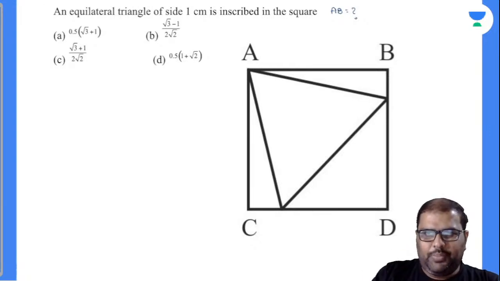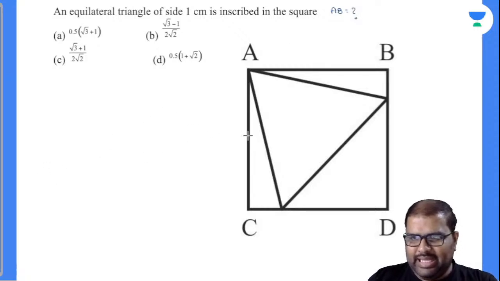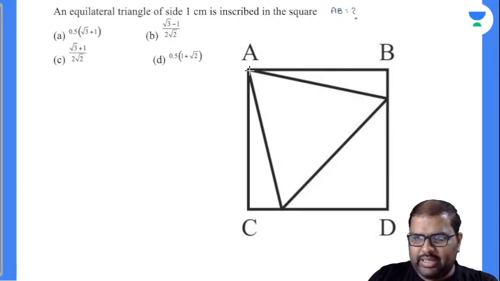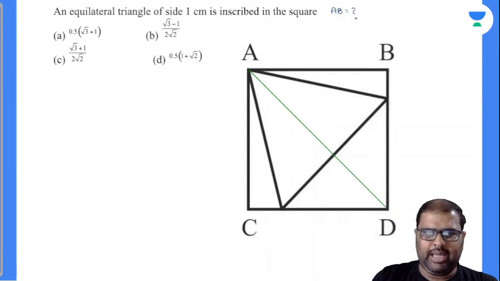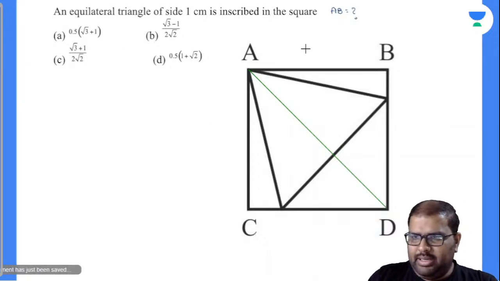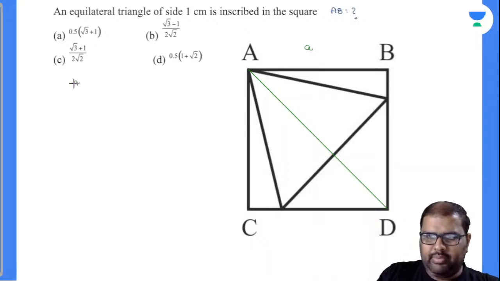Okay, chalo. So you are asked to find out AB length there. This is an equilateral triangle, it seems. So see here, this is nothing but called diagonal of the square. I'll take down AB length as A. Now AD length will be root 2A. Everybody knows. Let us keep it aside. How much it will be helpful, I'll see.